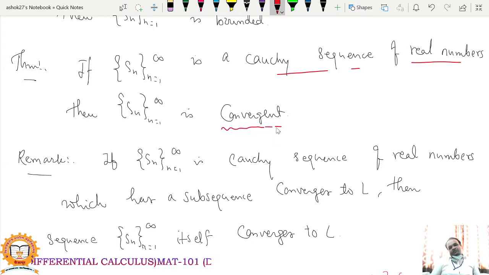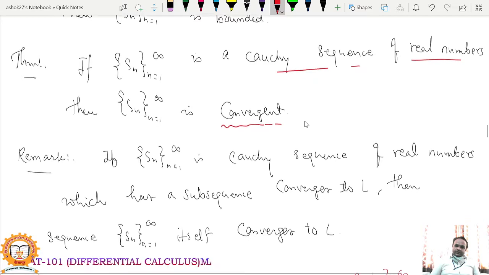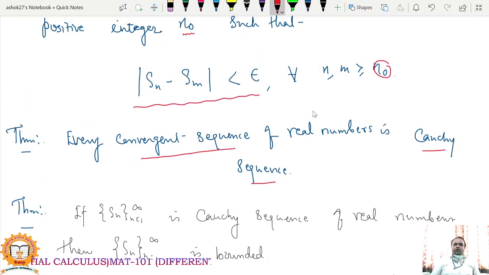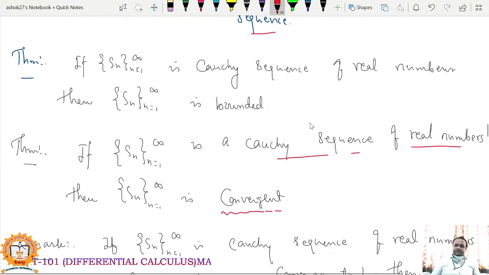Every Cauchy sequence is convergent. What is the first property? So we can shortlist these properties. These three properties: every convergent sequence is a Cauchy sequence; a Cauchy sequence is always a bounded sequence; a Cauchy sequence is always a convergent sequence. Cauchy sequence of real numbers is convergent sequence. So that is the third theorem.